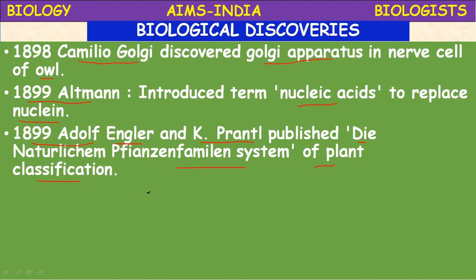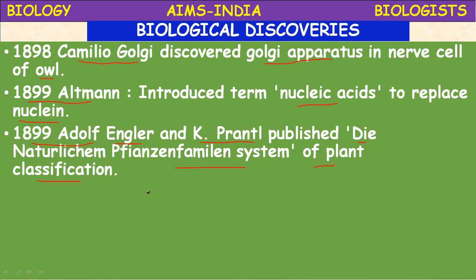The Engler system was devised by Adolf Engler and is featured in two major taxonomic texts. According to Engler and Prantl, they started the classification in 1886, like Bentham and Hooker.